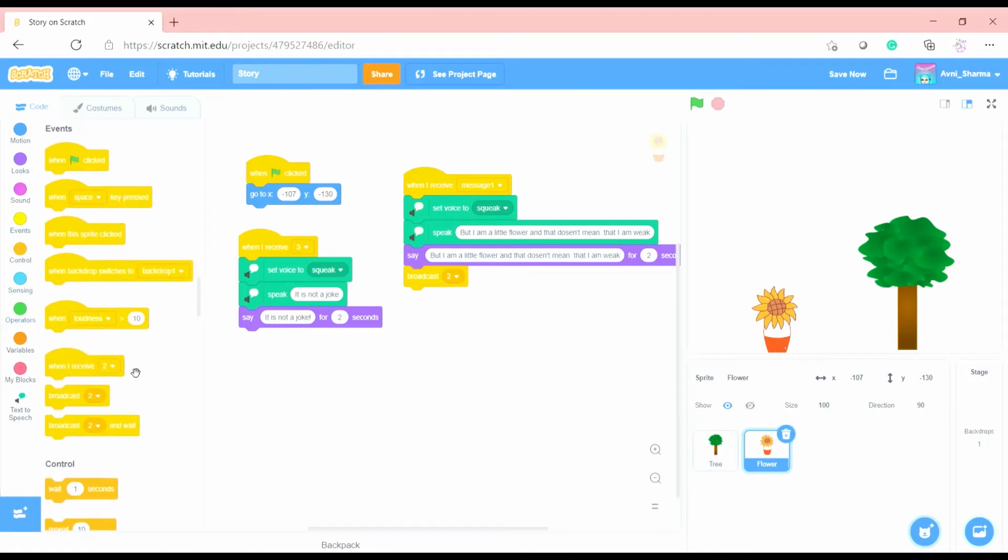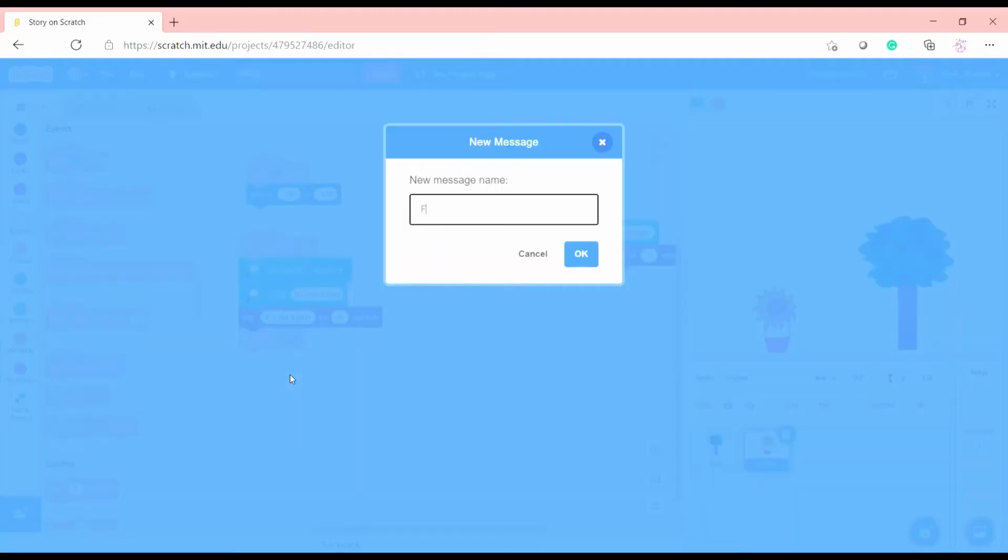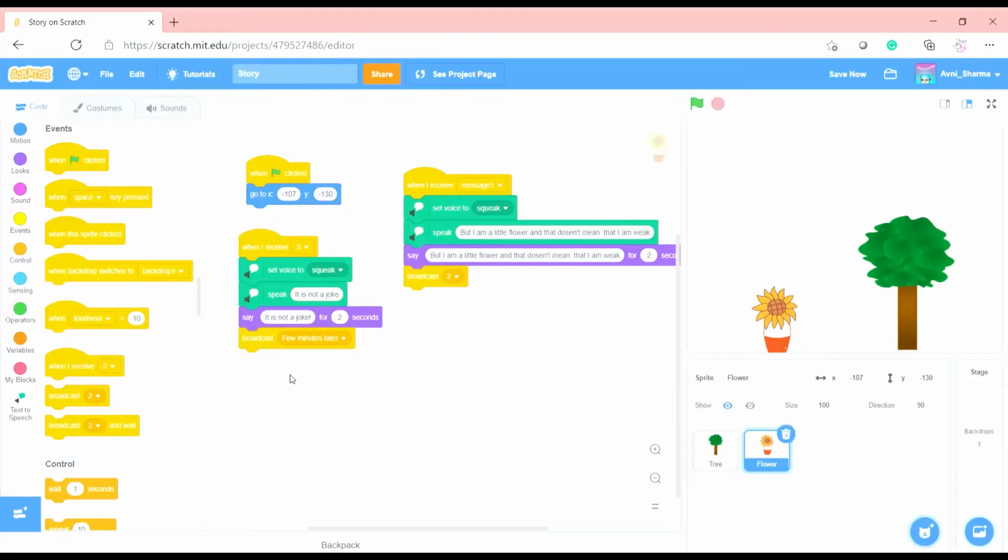So we will say broadcast few minutes later. Or you can use the backdrop instead and get the when backdrop switches to the backdrop that you've done and hide. But we will use it.